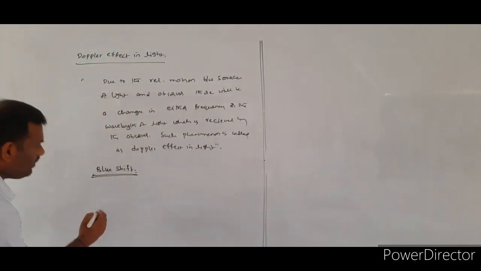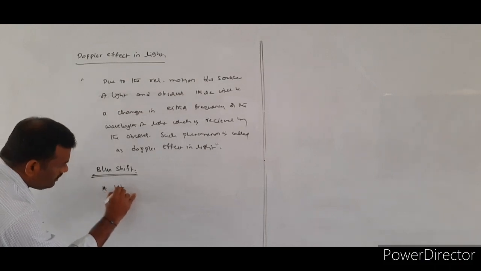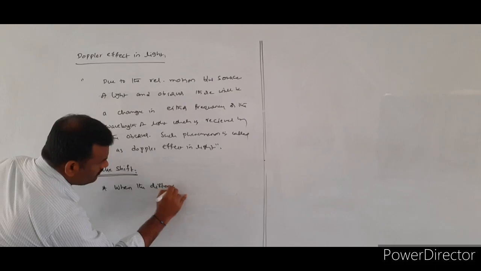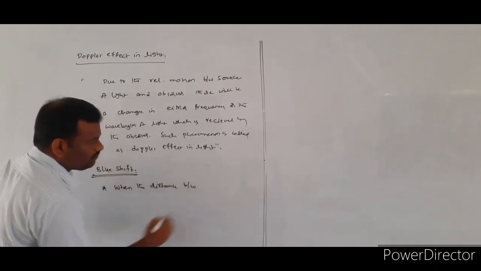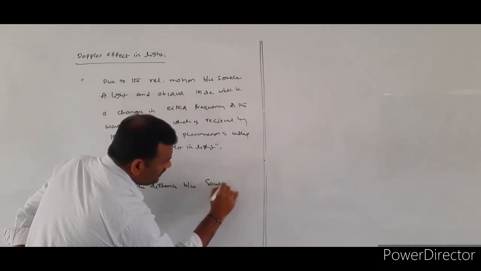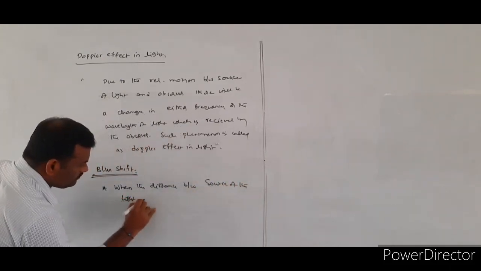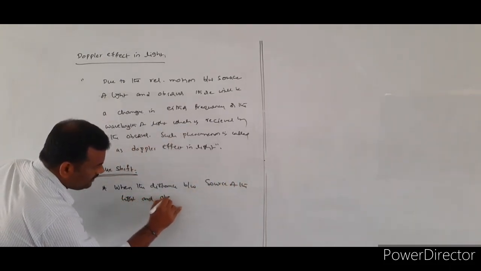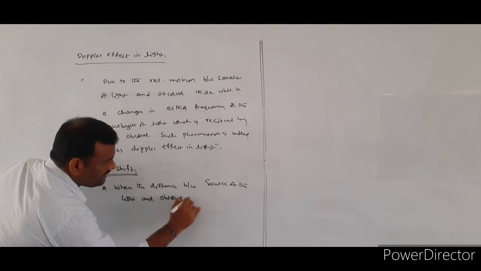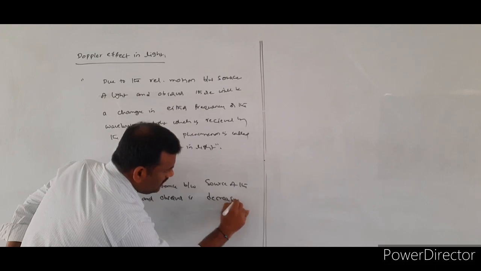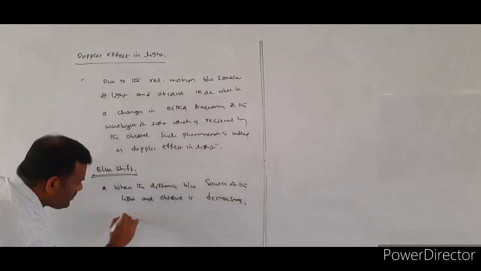So when the distance between the source of the light and the observer is decreasing, then what happens?